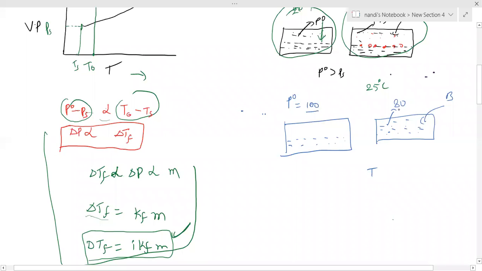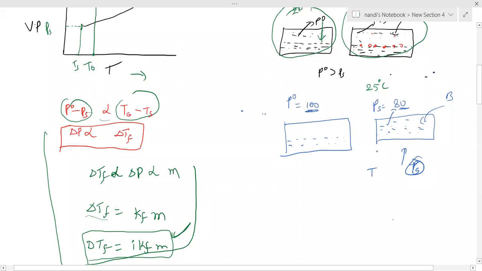To maintain this also at 100, I have to increase the temperature here. That's why TS is greater than T naught. Is it correct? To maintain the same pressure, I increased the temperature. That is the vapor pressure case we did. Any doubt up to this? What did we do in the vapor pressure case? To maintain the same pressure, I need to increase temperature. Then only I will get the same pressure.